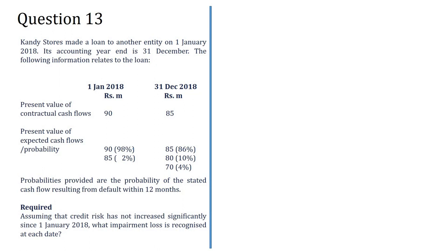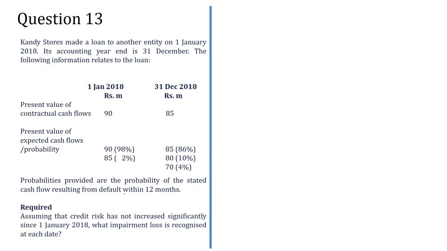Right? We know what we mean by the credit loss. Credit loss is the difference between the contractual cash flows as well as the expected cash flows multiplied by the probabilities. So here they have calculated already this present value of the cash flows separately, given, and present value of expected cash flows is also given. Already they have discounted it. No need to discount it again using the effective interest rate, isn't it? Right? Probabilities provided are the probabilities stated that the cash flows resulting from default within 12 months. ඒක තාම තේරෙන්නේ නැහැනේ. අපි බලමු මෙයාට කොච්චර provision එකක් කරන්න ඕනේද කියලා.